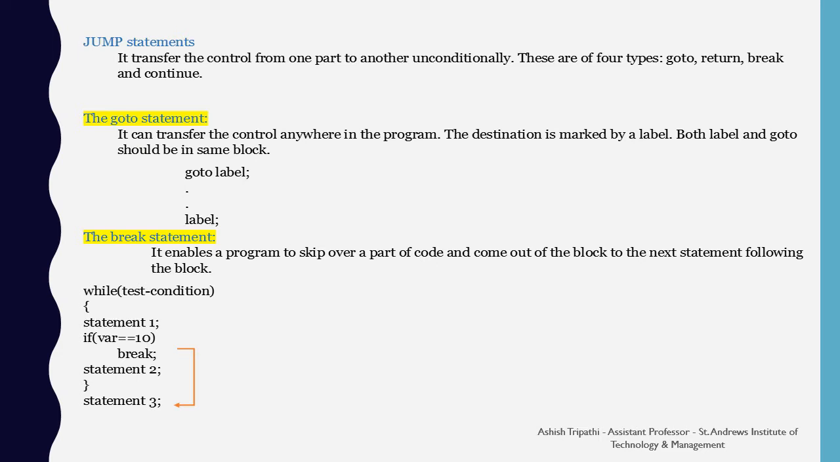Whenever a break statement is encountered, there should be an if condition before that. If the condition is met, then break is executed and the control is passed outside the body of the loop. Here we can see as an example, there is a while loop having some test condition, then it has statement 1. Again we have an if condition for variable equal to 10 and break. So if the variable value is equal to 10, then statement 2 won't be executed and we move to statement 3 outside the body of the while loop.